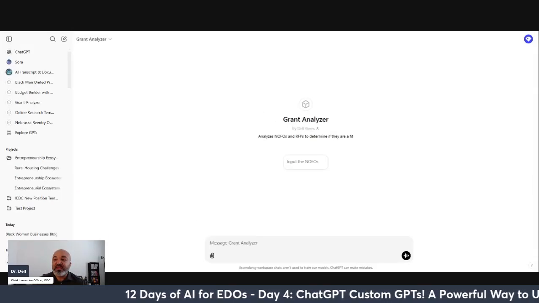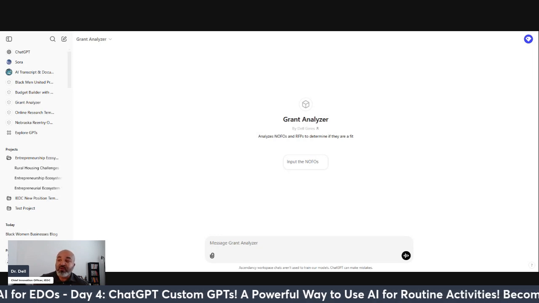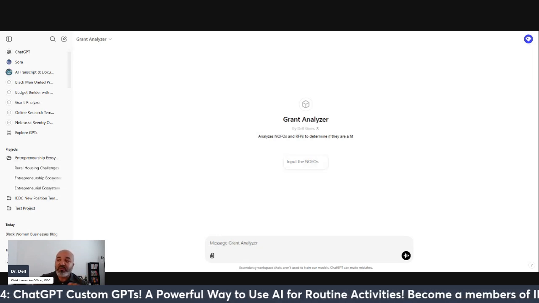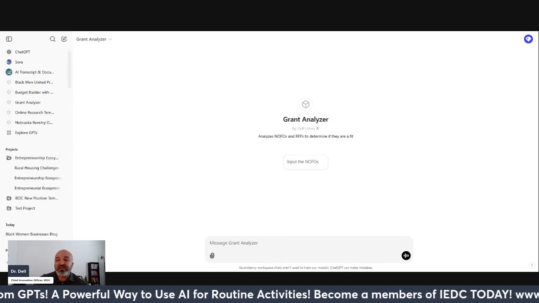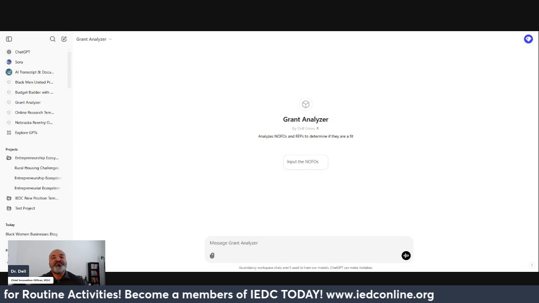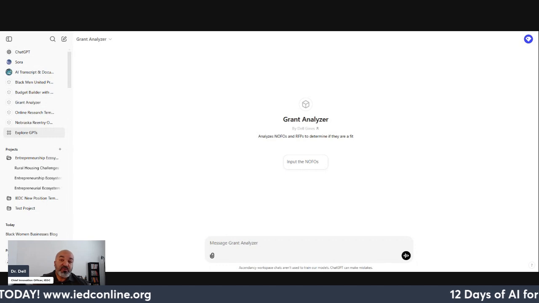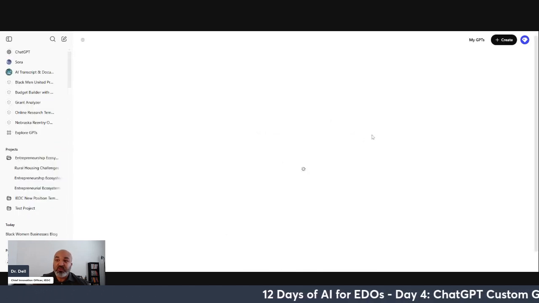So this is actually one that I created for IEDC, in which when we do grants.gov and we're looking for grant opportunities, I will run a chunk of them through this when they're out, and it'll actually analyze it for me. So this is where custom GPTs live over here. And you will see something called Explore GPTs. I'm going to click on that and then I'm going to come back to this particular one.